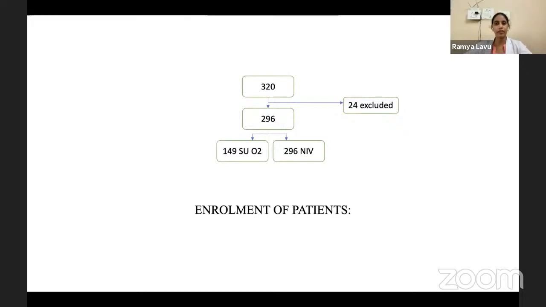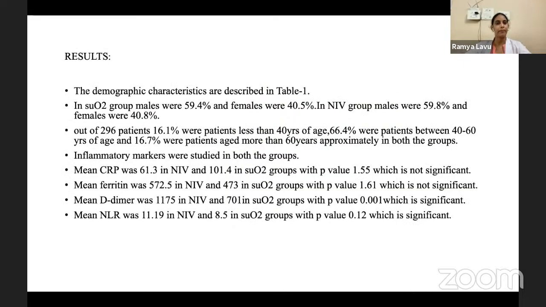Out of 320, 24 were excluded because they died within 24 hours. Out of 296, 149 were requiring supplemental O2 and 147 were requiring NIV. And demographic characteristics are described in table 1. In supplemental O2 group, males were 59.4% and females were 40.9%. In NIV group, males were 59% and females were 40.8%.